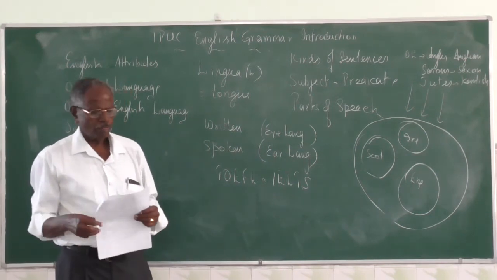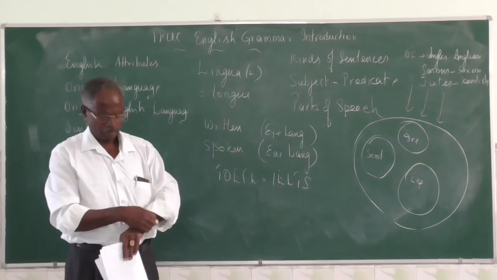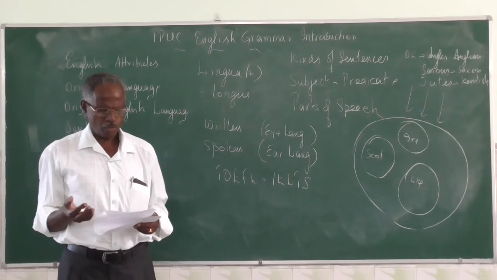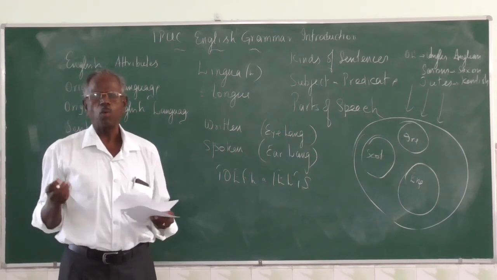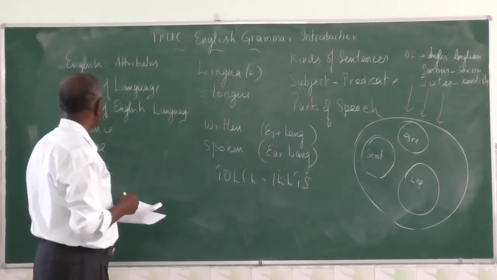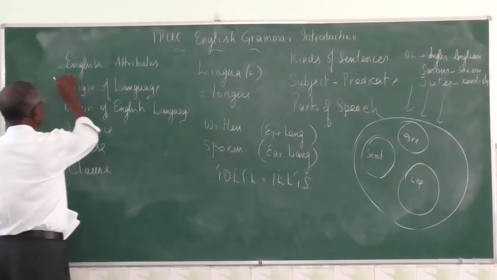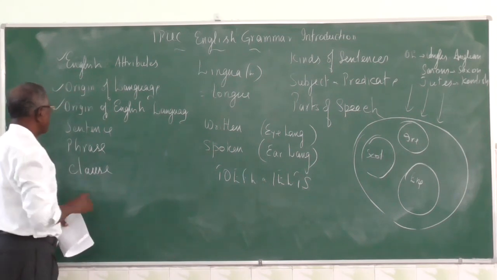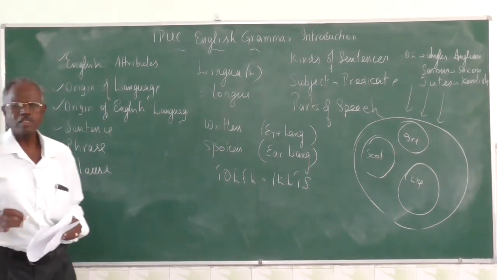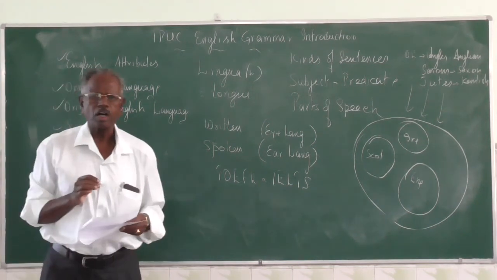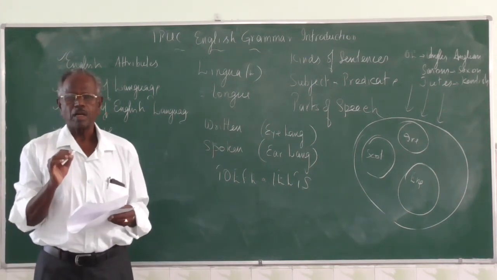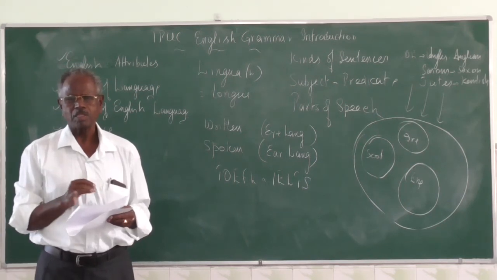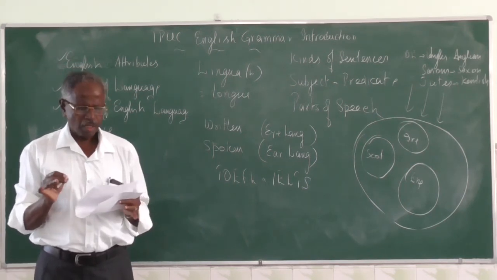Now we come to the actual grammar. From primary, middle school, high school onwards, we start reading grammar. For example, what is a sentence? I have covered the attributes, origin of language, origin of the English language. Now, what is a sentence? It is a group of words which makes complete sense or which gives full meaning.